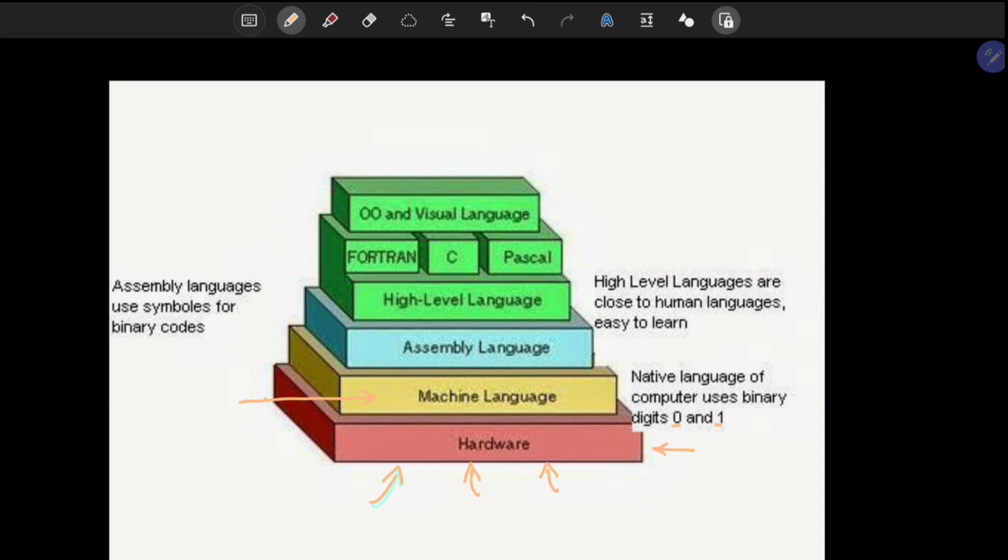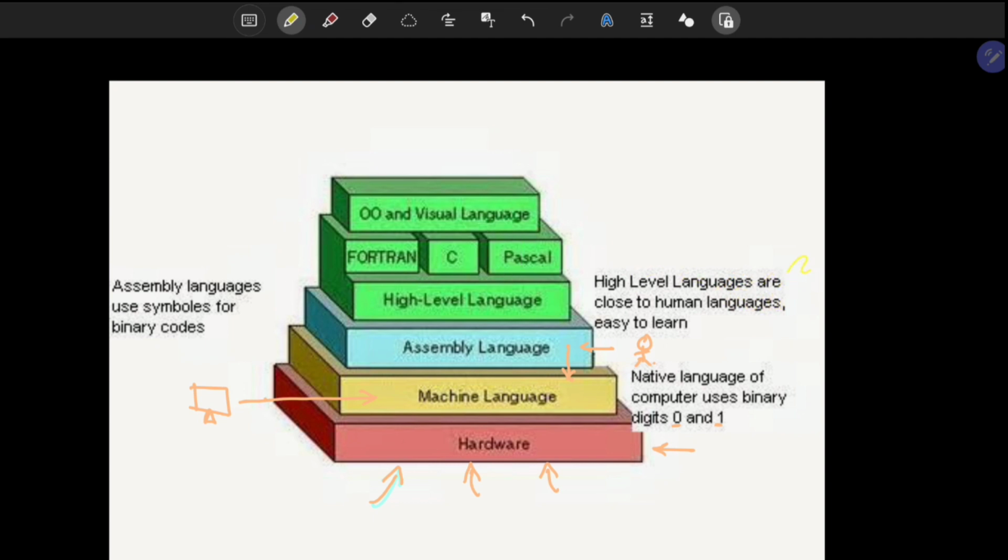To interact with machine level language, we need assembly level language. Who designs this assembly level language? It is designed by the programmer. And who understands the machine level language? It is understood by the computer. The next one comes under high level language.